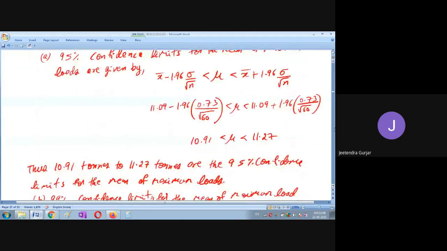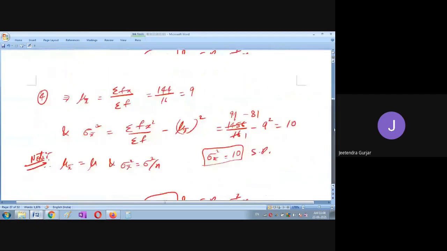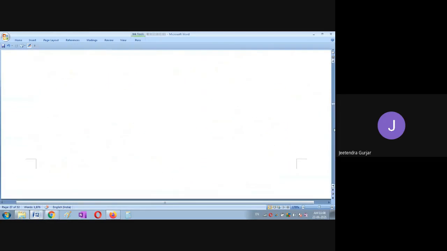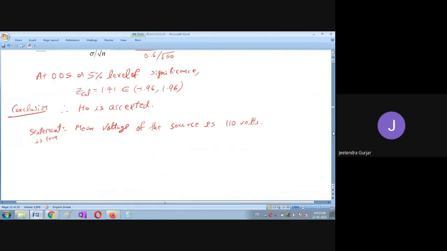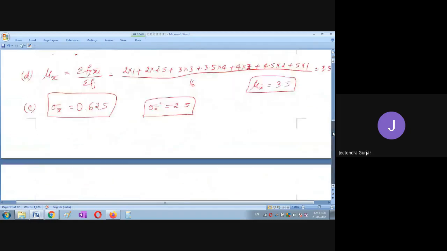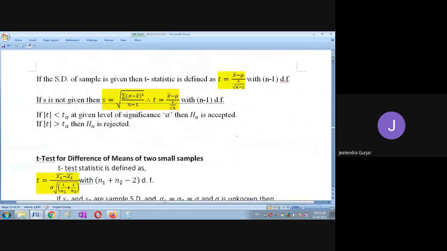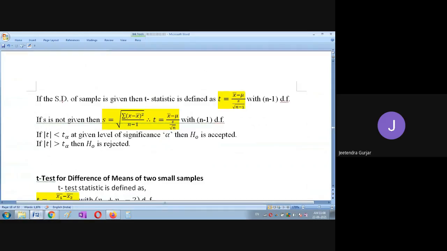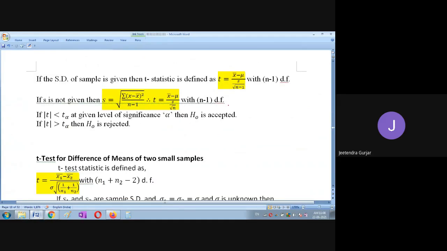Suppose we have got the matrix A, which is some m cross n matrix. When the standard deviation we know already, then the formula will be different. One matrix is known as U, one matrix is denoted by sigma, and one matrix is the V transpose. They are all generated by this matrix A.